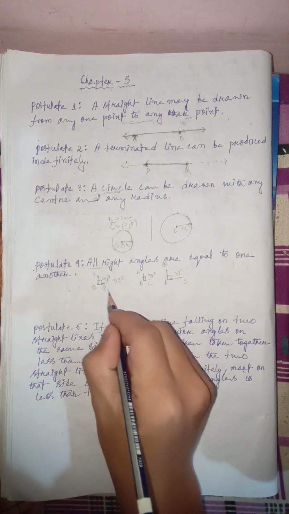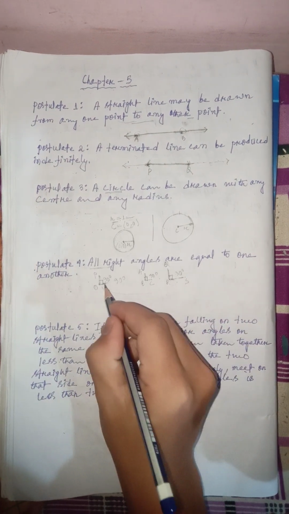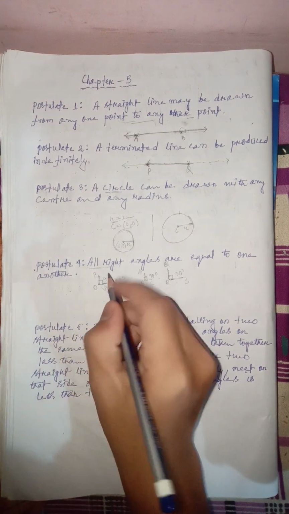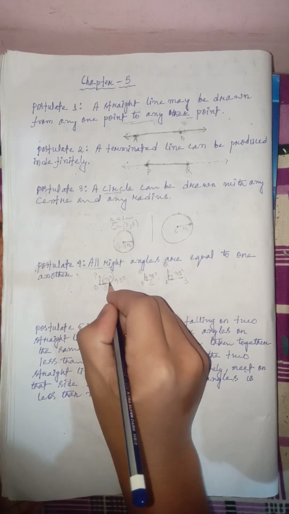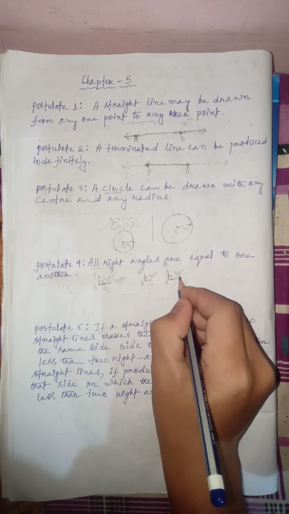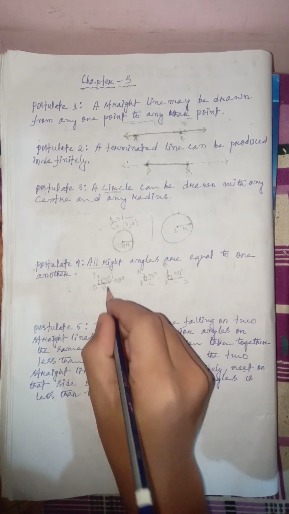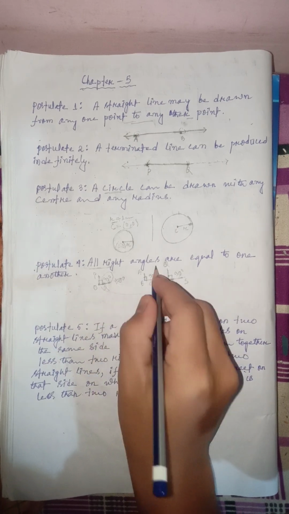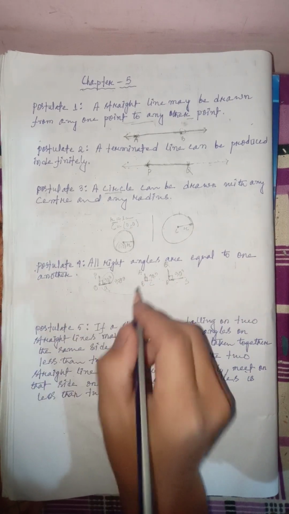Now, by observing these three, you came to know that there is one thing which is the same in all the three things. The first that we got is 90 degrees, even here it is 90 degrees, and even here it is 90 degrees. So these are the things which are the same in all these three cases. Thus, all right angles are equal to one another.